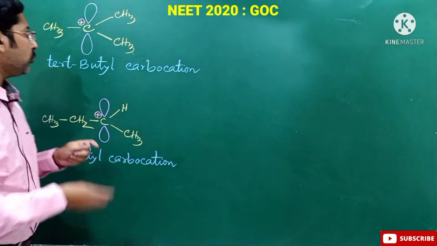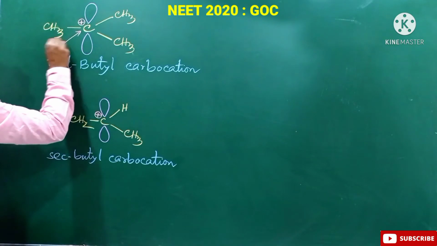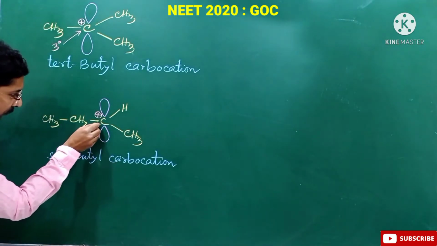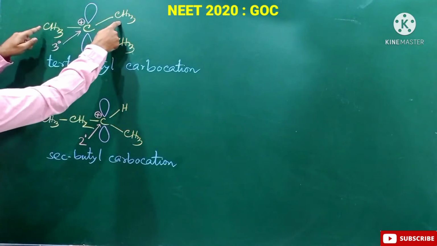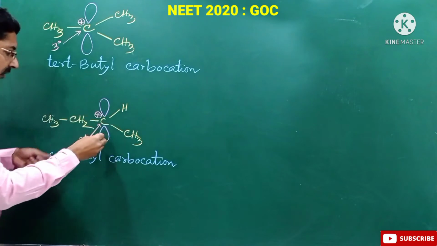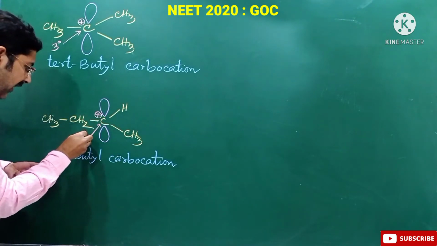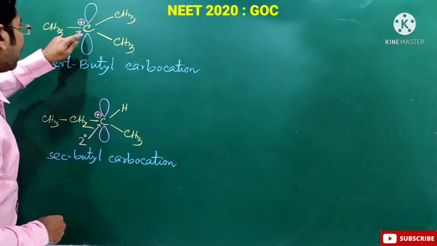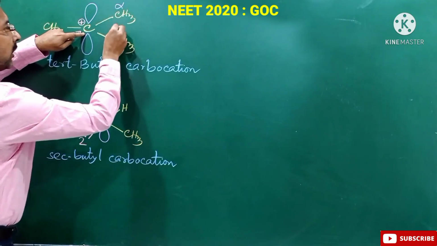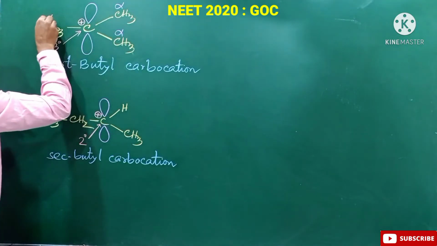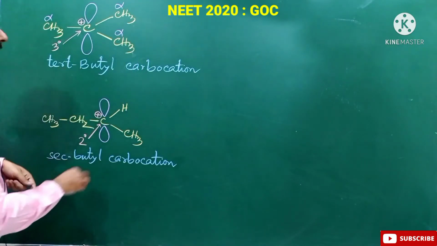The first thing we have to point out is that this carbon is 3 degree, and this carbon is of course 2 degree, because this carbon has 3 other carbons attached to it, and this carbon has 2 other carbons attached to it. And look, adjacent to this positively charged carbon, there are 1, 2 and 3 alpha carbons. So there are 3 plus 3, 6 plus 3, that is 9.